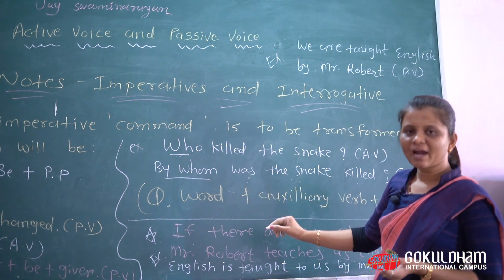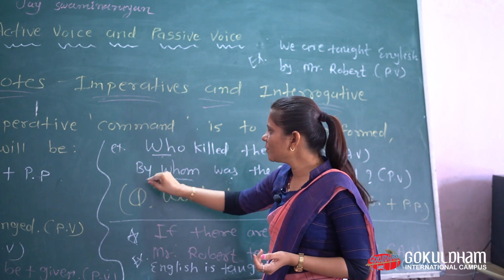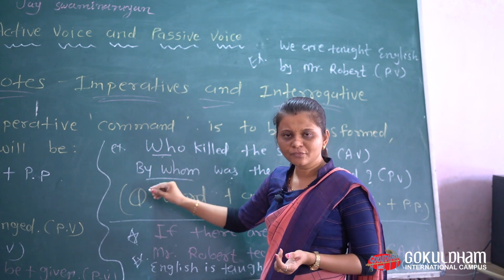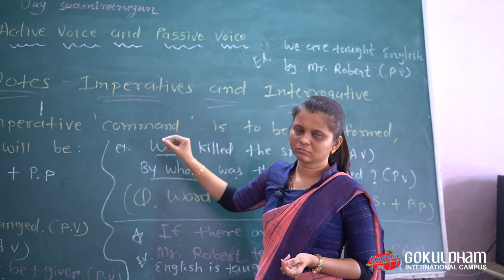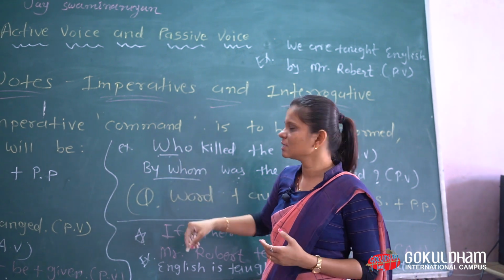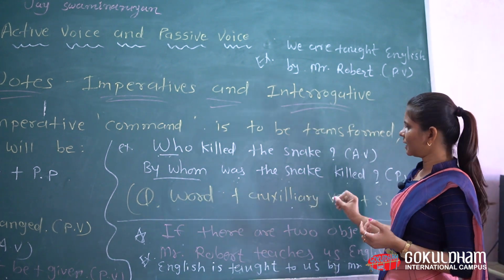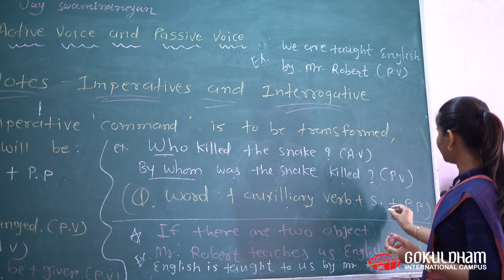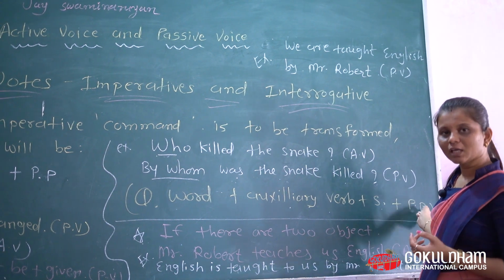But keep in mind that with all other WH words we do not follow by whom, or we do not follow by. This is only for whom or whose. Question word plus auxiliary verb, that is the main verb, and then the subject and the past participle form of the verb.